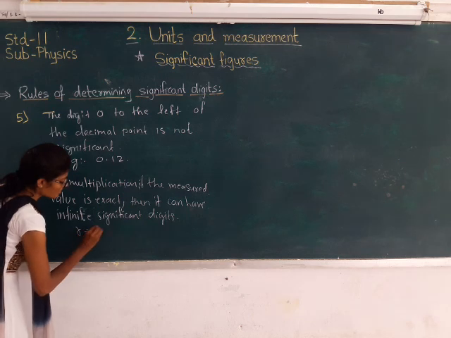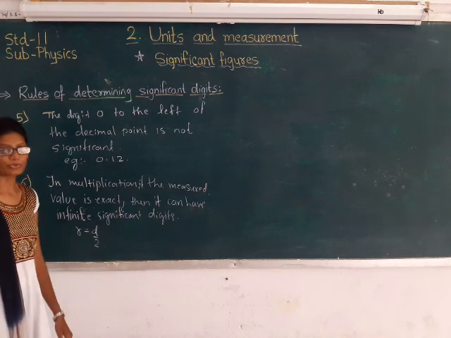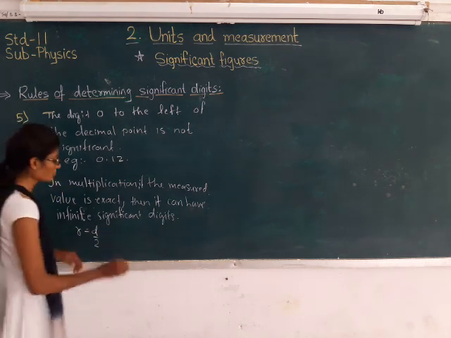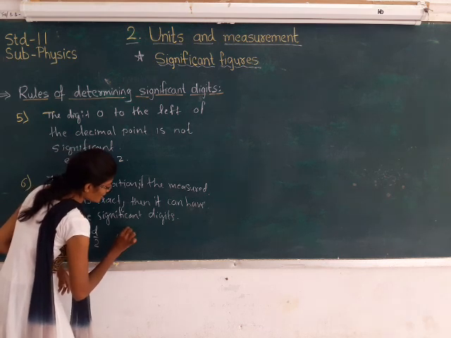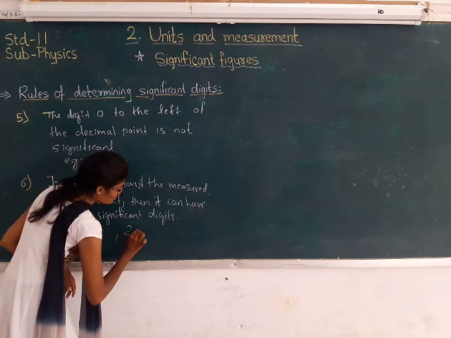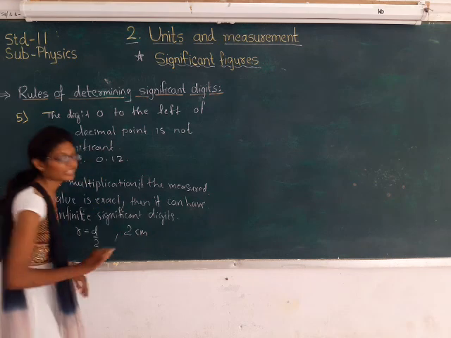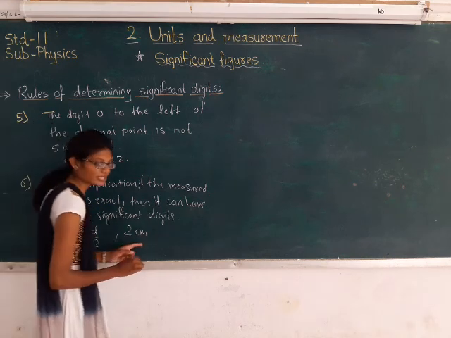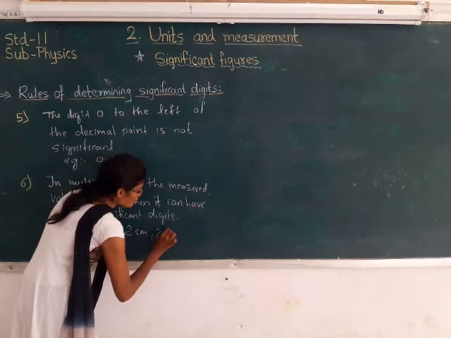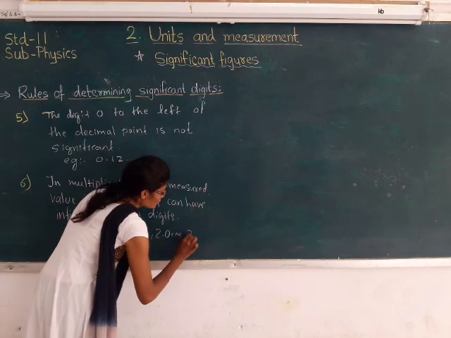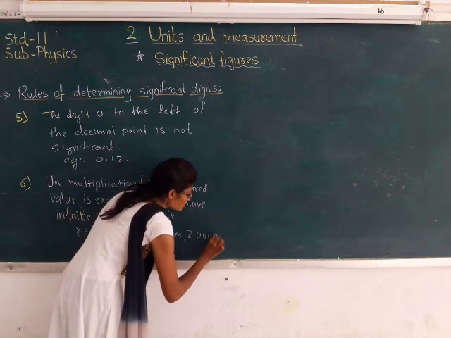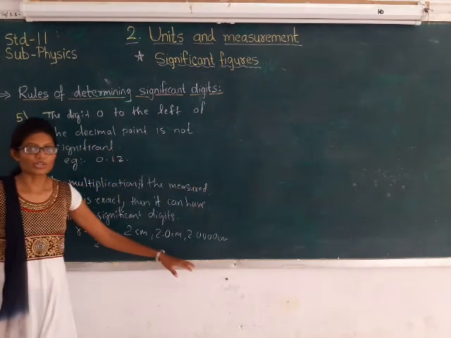Radius is equal to d by 2, right? If we have the value of d, suppose it is 2, let us say 2 centimeter, then this can also be written as 2.0 centimeter, 2.00000 centimeter, and so on, right?